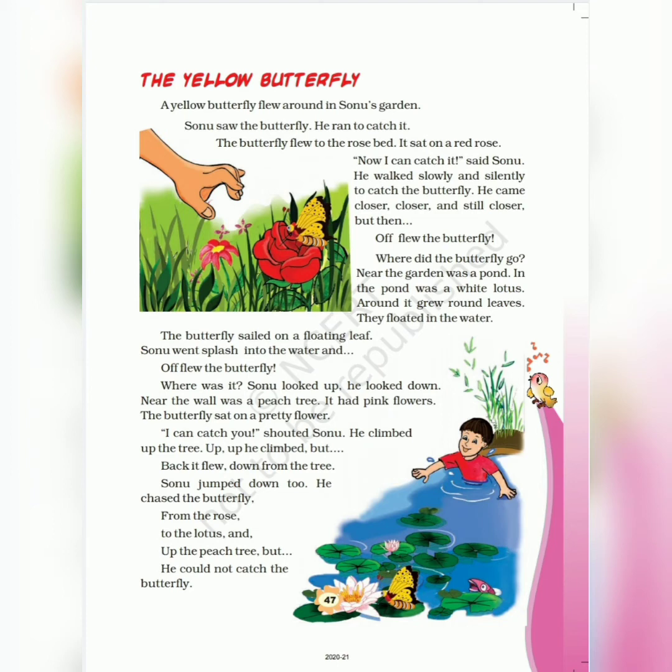From the rose to the lotus and up the peach tree. But he could not catch the butterfly. So, where did Sonu see the butterfly first? On the rose, and then on the lotus leaf, and then up on the peach tree. But could Sonu catch the butterfly? No, Sonu could not catch the butterfly.